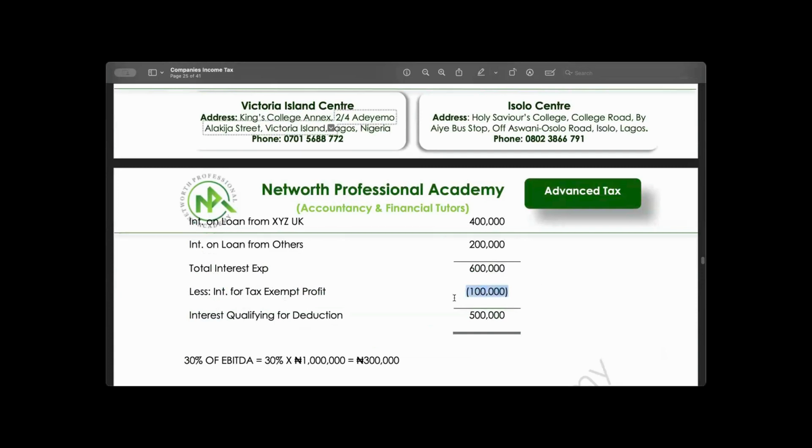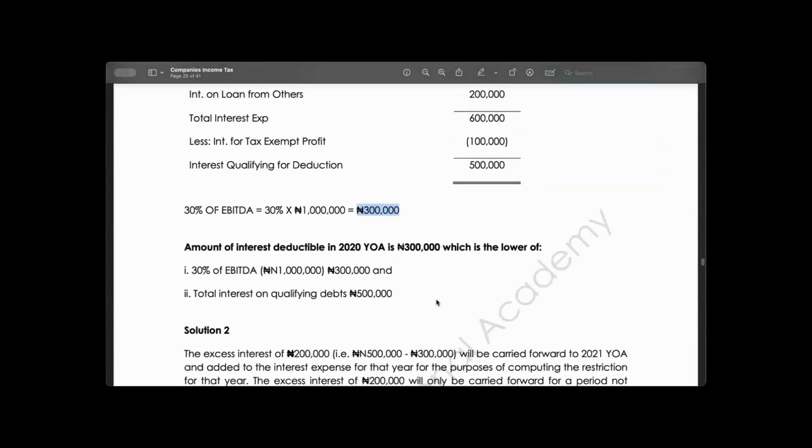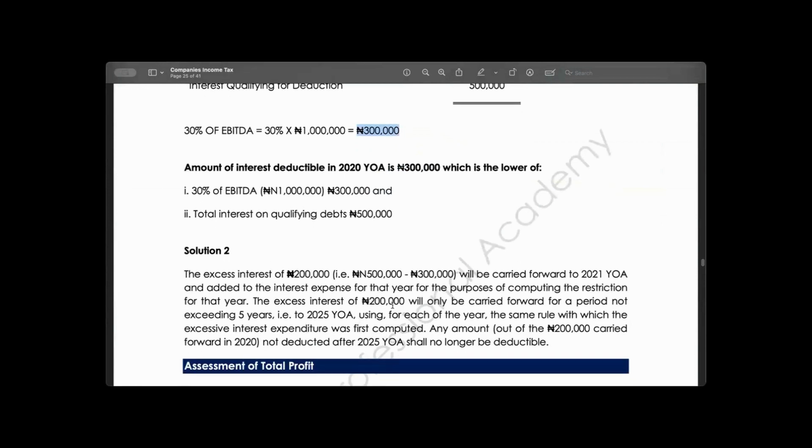So we are exempting this from our computation. So our interest qualifying for deduction will be 500K. Our interest allowable by tax is 300K. So the maximum we can claim for this year is 300K. Meanwhile, the remaining balance of 200,000 will be carried forward. And that is what I've explained here.